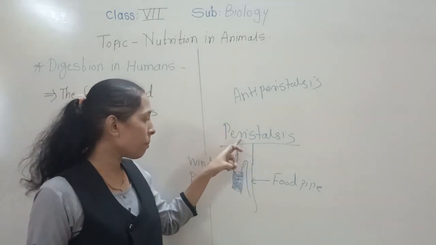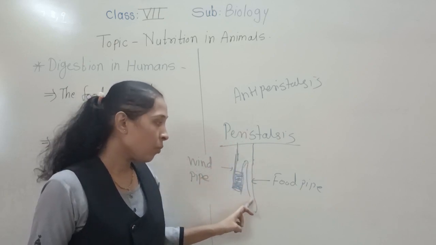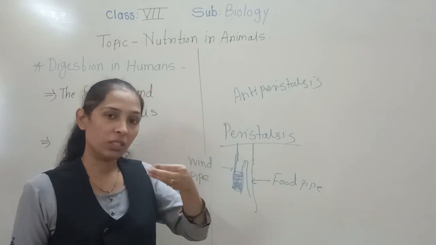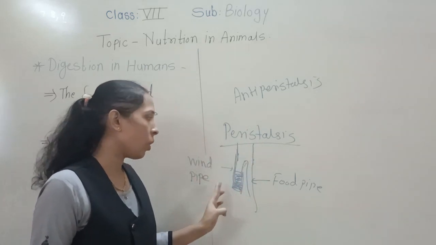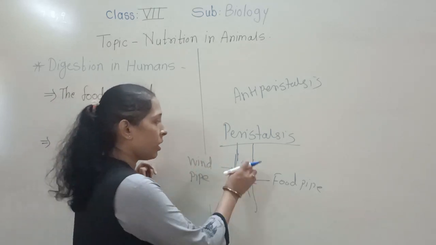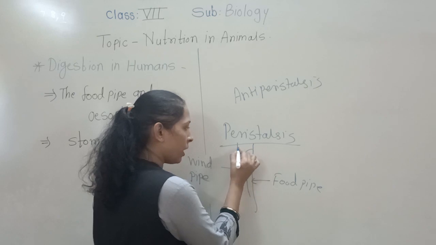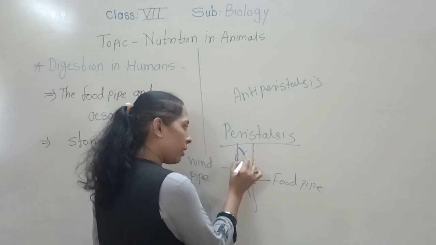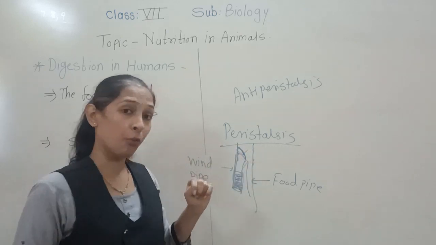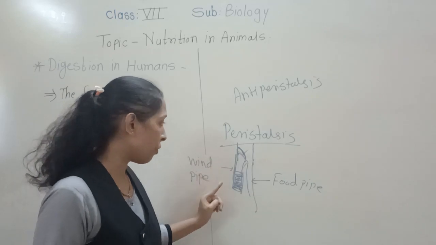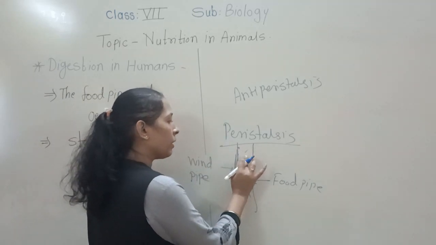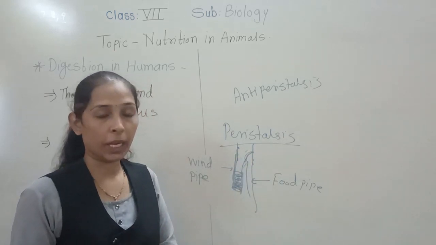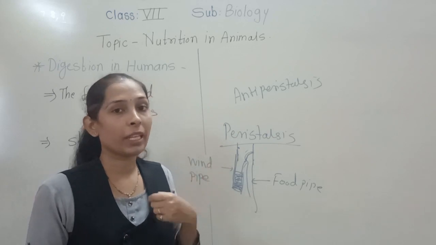So food passes from the mouth. Okay, it passes through the food cavity, and when we inhale air, it passes with the help of the nostrils. From the nostrils the air passes through the trachea or the windpipe. Okay, but they share one common passage, and that common passage has one flap-like structure. So whenever we swallow the food, at that time the glottis closes the windpipe. And whenever we are breathing, at that time the food pipe gets closed. Okay, so see, whenever we are drinking water, at that time we cannot breathe.